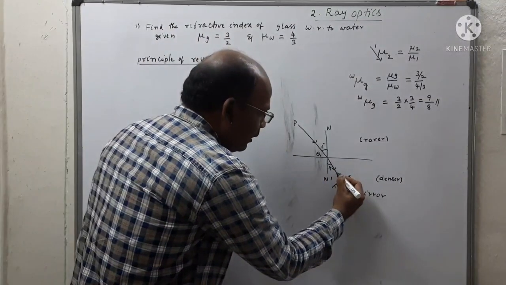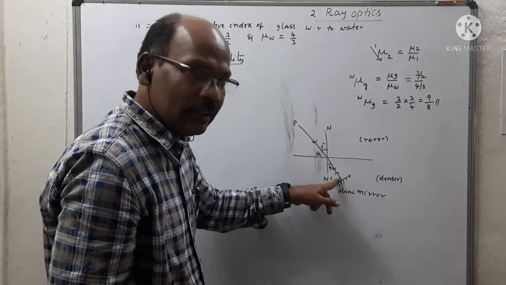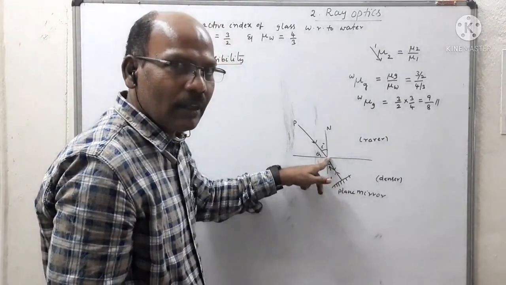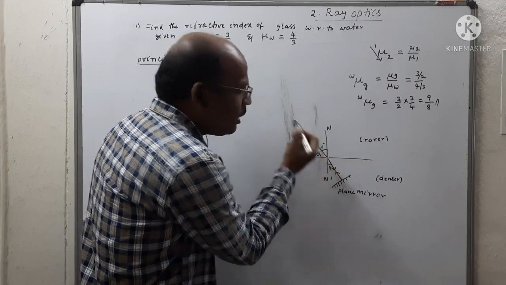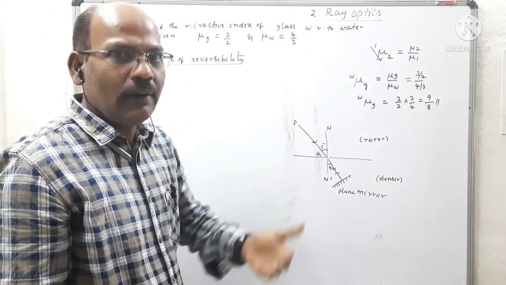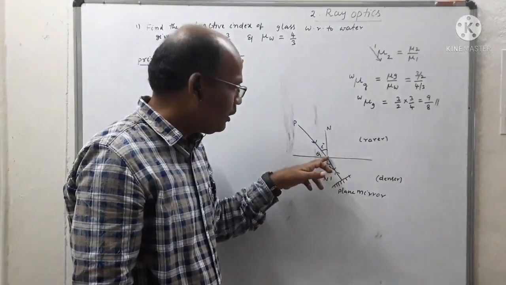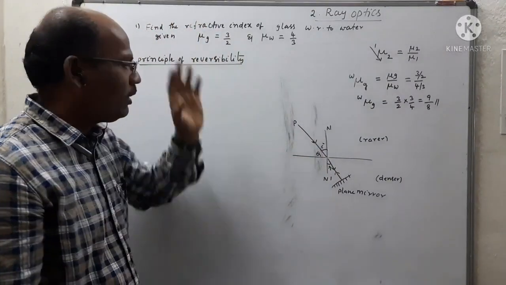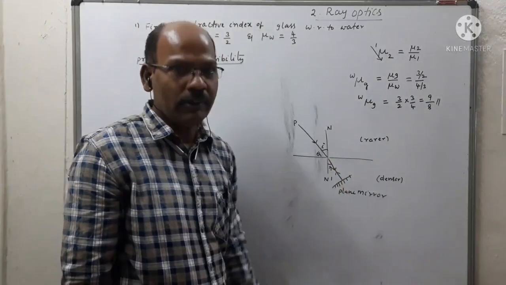The light is again refracted, or retraces the path along the same direction, and after refraction it takes place along the incident ray path. That reverse tracing of the path of the refracted ray, after refraction moving along the incident path, is called the principle of reversibility.